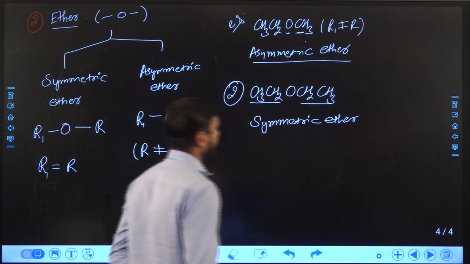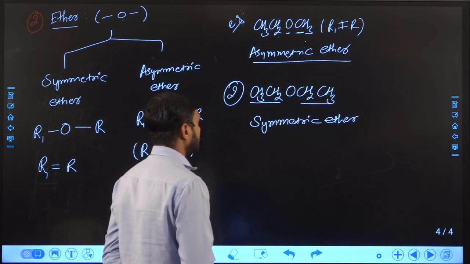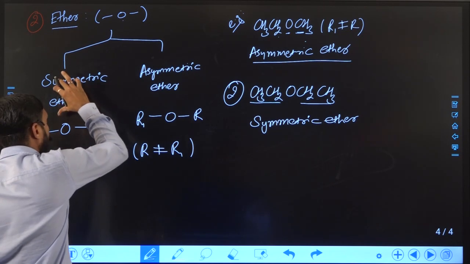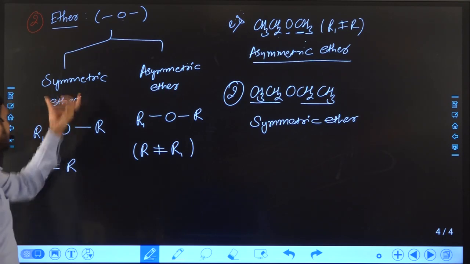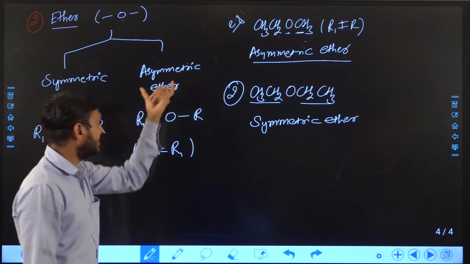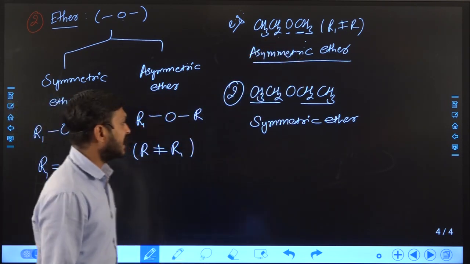Right. So the category of the compound is known as symmetric ether. This is how we can classify ethers into two parts: one is symmetric ether and another is known as asymmetric ether. In the case of symmetric ether, both alkyl groups are the same, while in the case of asymmetric ether, both alkyl groups are different. You can see this with the help of this example.